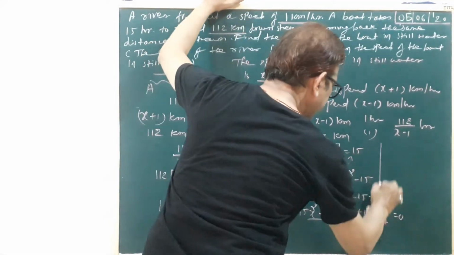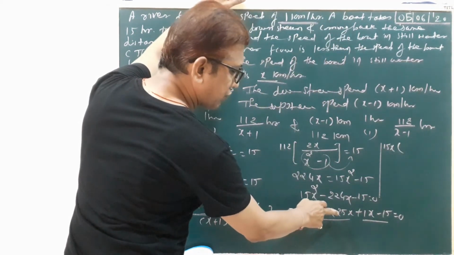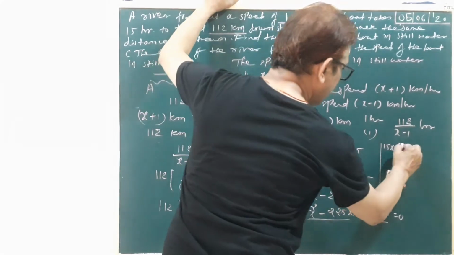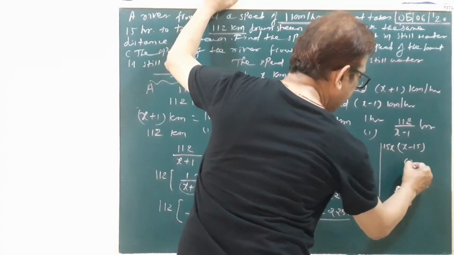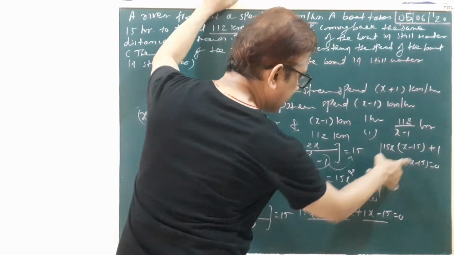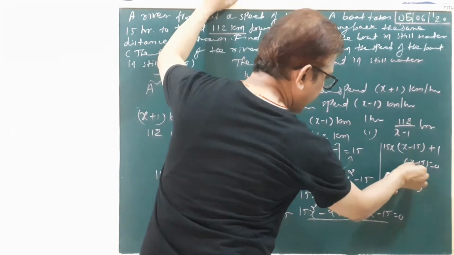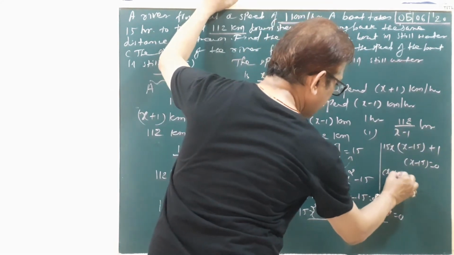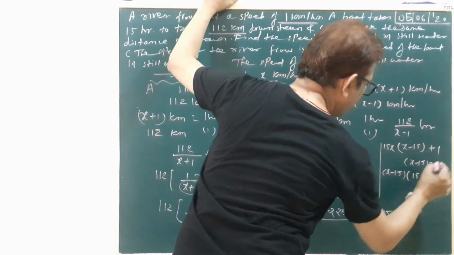Okay? So right here, 15x common. 15 is a factor of 225. 15x common, so here x minus 15. Now again x minus 15, so plus 1 is the common. Plus sign as it is. 1x and bracket only x. Now x minus 15 is the common. So 15x plus 1 equal to 0.